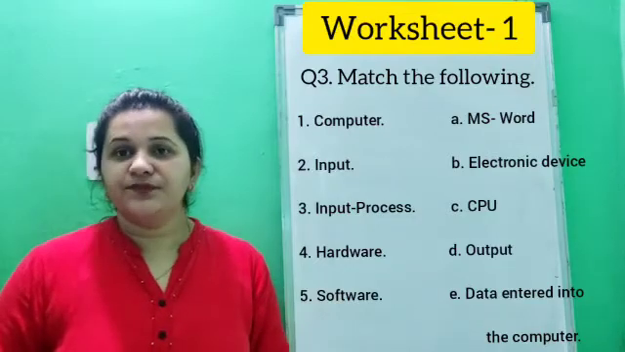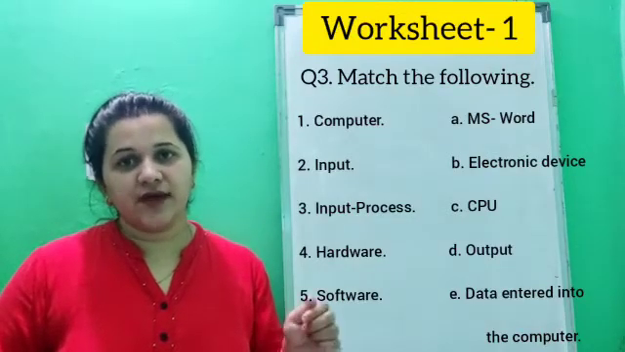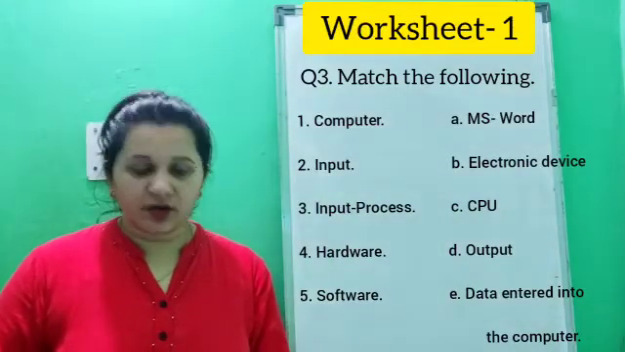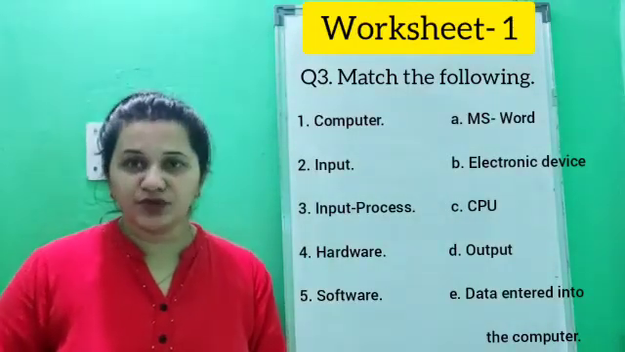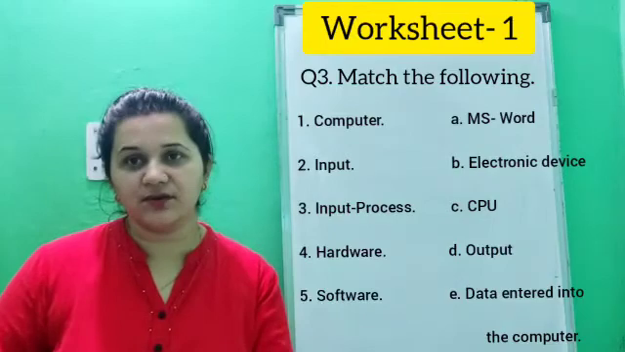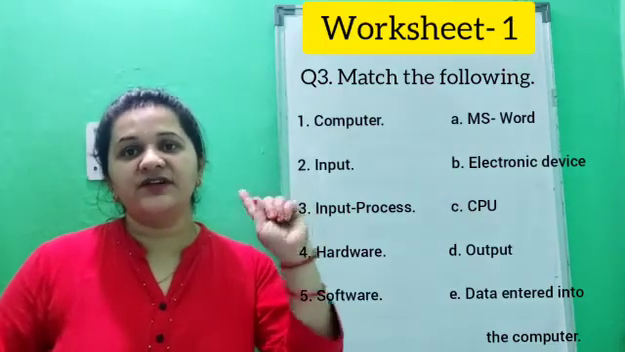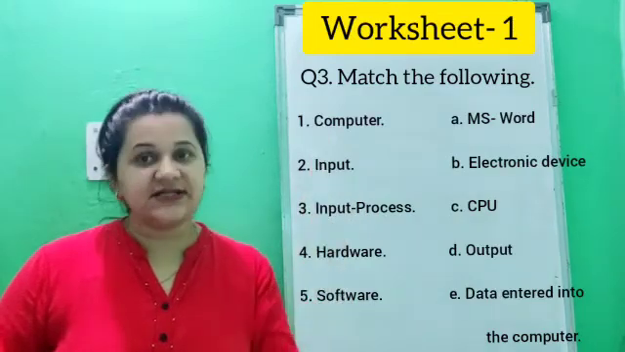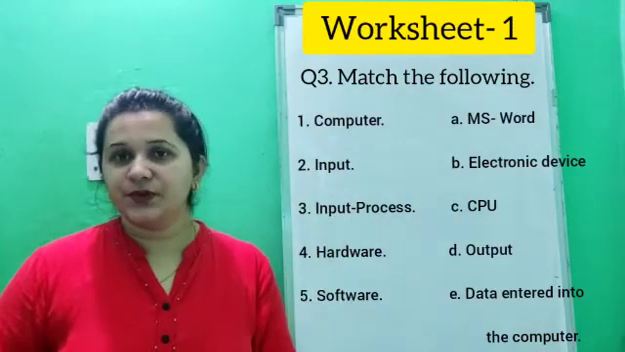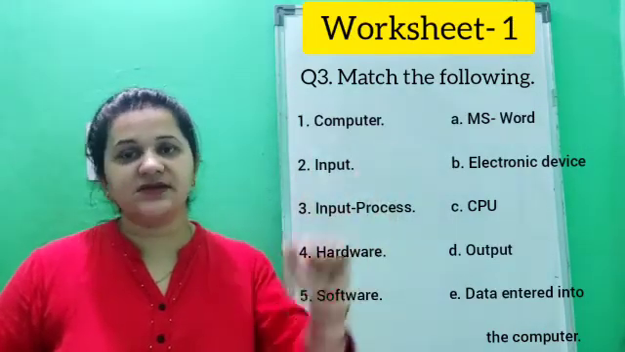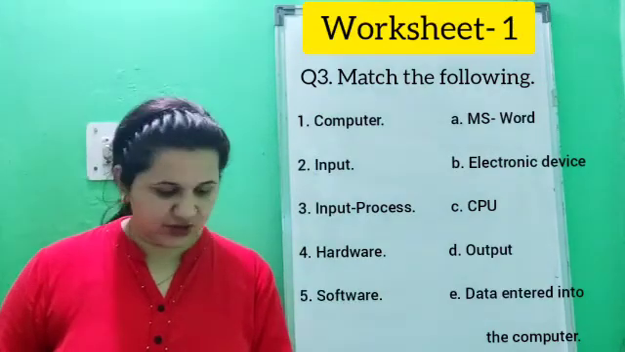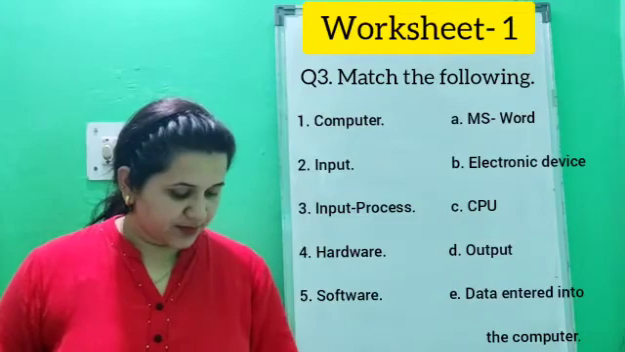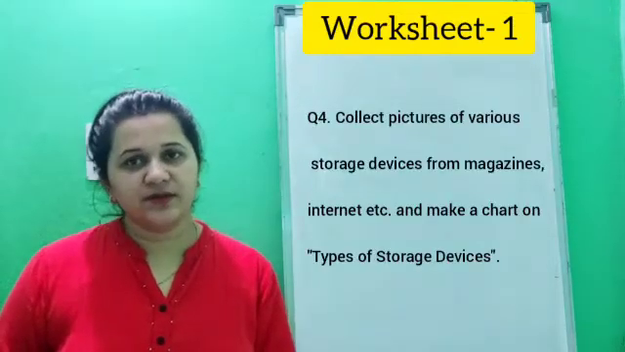Now children, here what you have to do, you have to write down the direct answer. Like suppose in column 1, first part is computer. So whatever is the answer in the column 2, you have to write down it directly in front of it. Do not use the slanting lines to match it. Just write down the direct answer in front of it. Got it, children? Now, here comes question number 4.